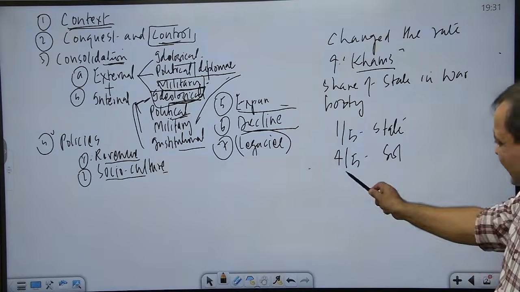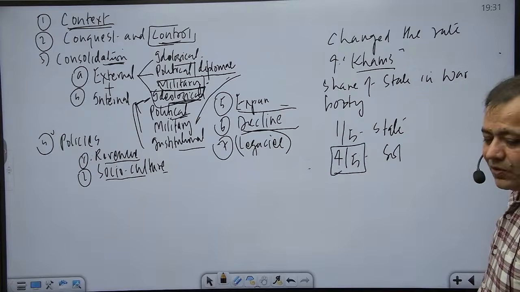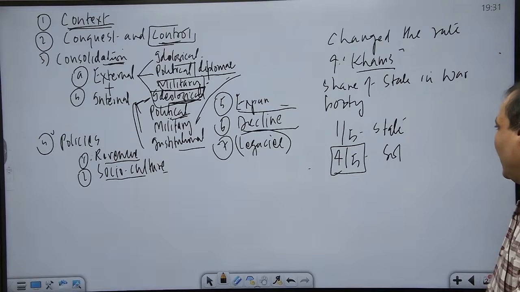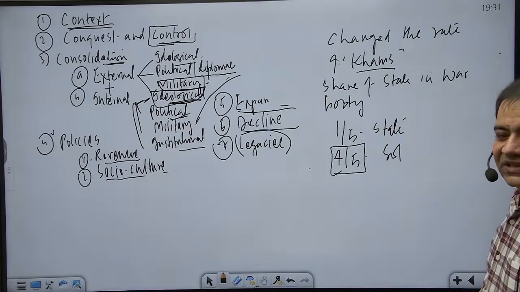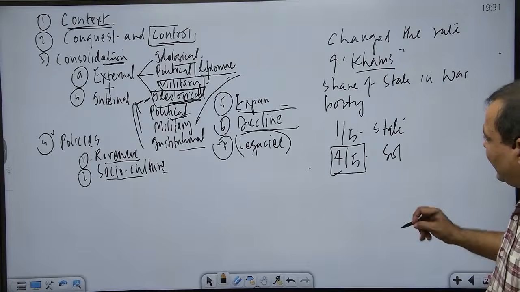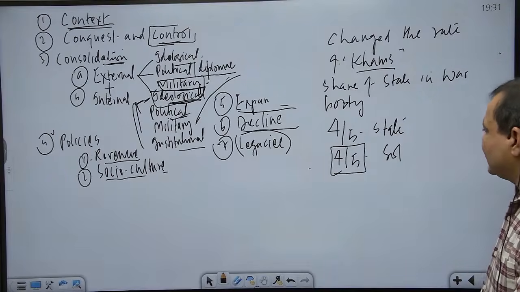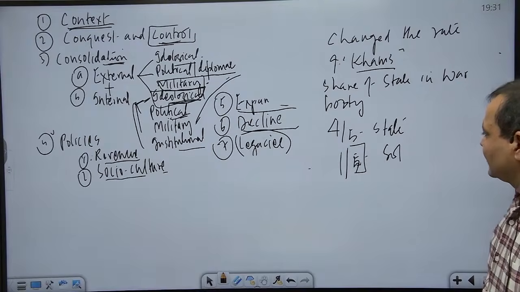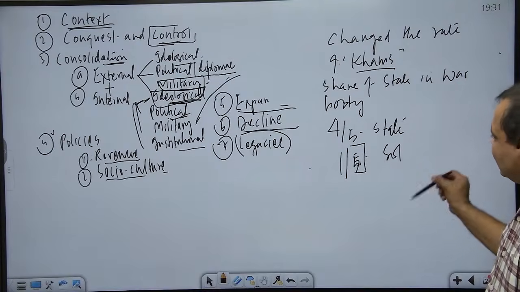Now, this share of the soldiers, 4/5 of the war booty, provided additional motive to the mercenaries, or the people who pretended themselves to be Ghazi, that is, fighting for Islam. Basically, they were interested in war booty. Now, what Alauddin Khilji did was that now 4/5 went to the estate and only 1/5 to the soldiers. Against this, there was a revolt.